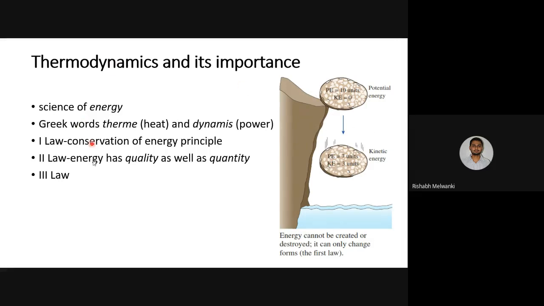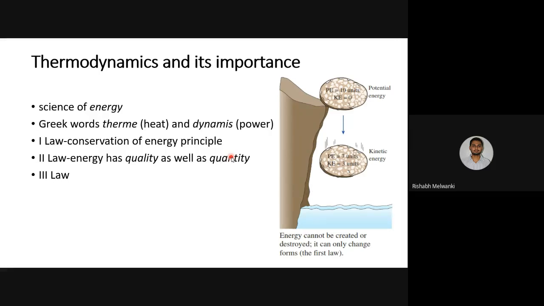Now the second law of thermodynamics. What is the second law? In the first law, we calculate the quantity of energy, the quantity of heat, all those things related to energy. But energy has quality as well. So in the second law, energy has quality as well as quantity. Quantity we calculate in the first law, but it has quality as well.